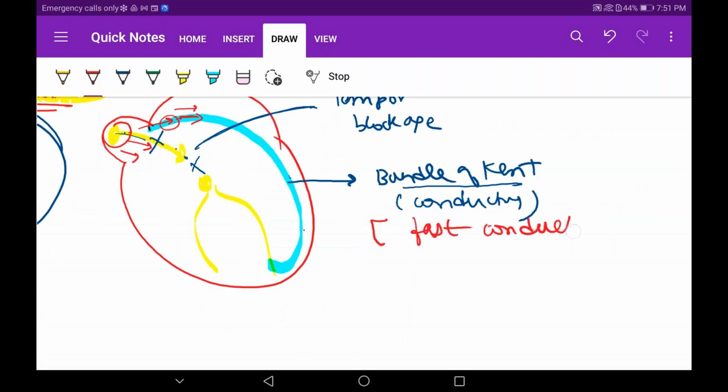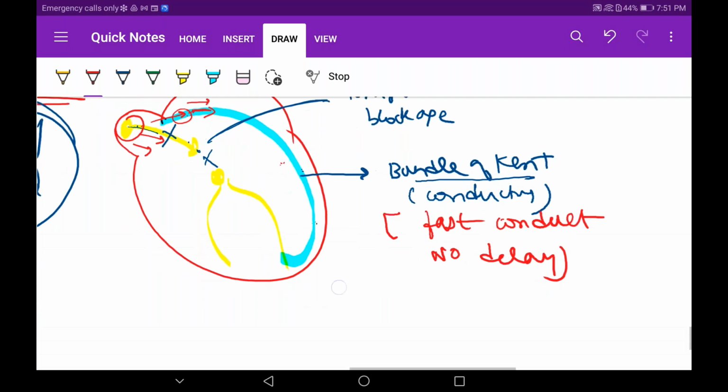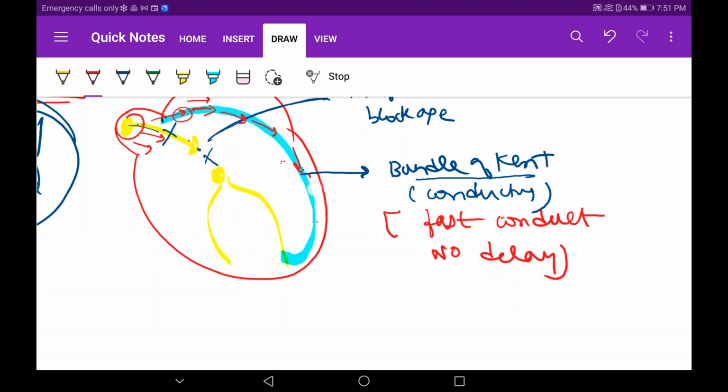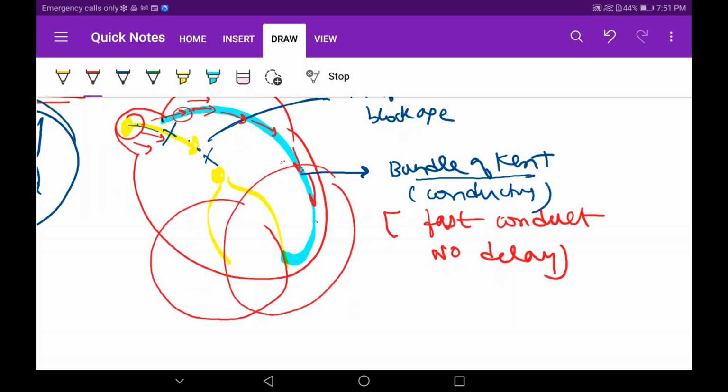Fast conduction is present, and there is no delay. That's all you have to see. So what happens here is the signal will come from here like this, like this, like this, and it will depolarize the ventricle before the normal signal reaches the ventricle. Did you understand till over here?